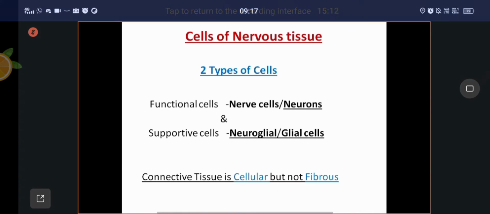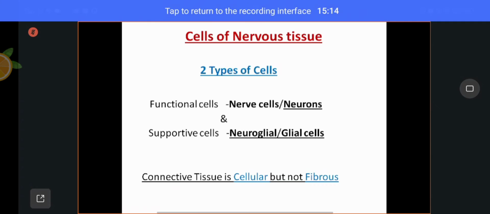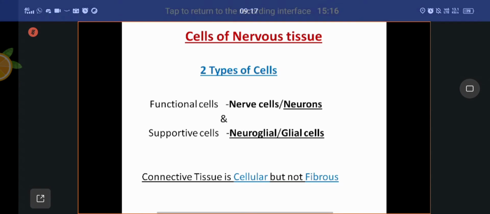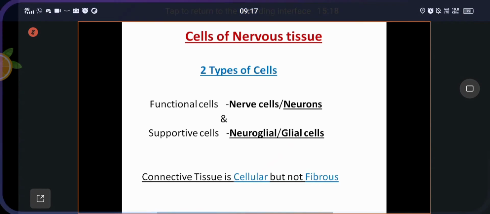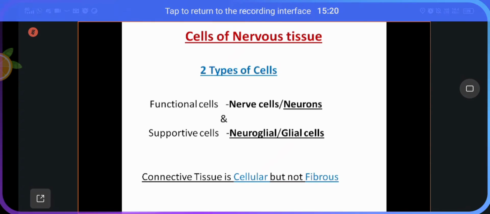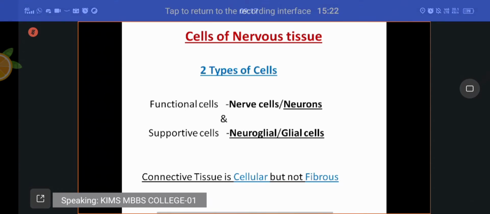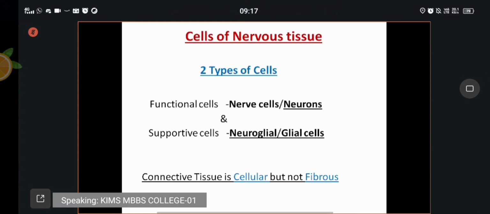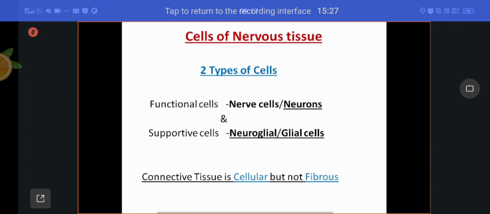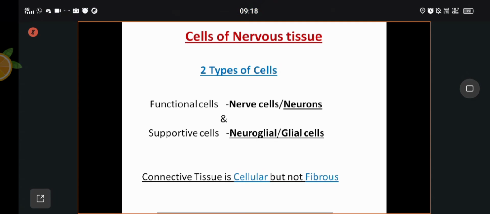Those cells are called nerve cells or neurons. Their function is conduction of nerve impulses. And the supportive cells maintain the shape of the organ. They are called neuroglial cells or glial cells.